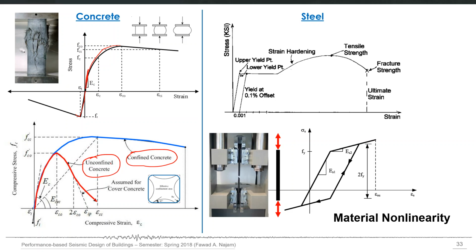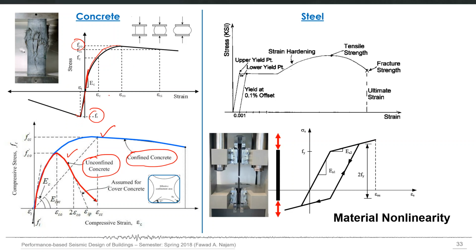If you define the nonlinearity right at the material level, you will automatically account for the effects associated with different material failures. You will automatically account for the effect of confinement by modifying the stress strain curve which is given as an input in the nonlinear analysis, and also some other material failures. For example, the compression failure is at a certain level, but tension failure is maybe just 10% or 15% of that level, which you will automatically account for if you give the whole curve as an input.